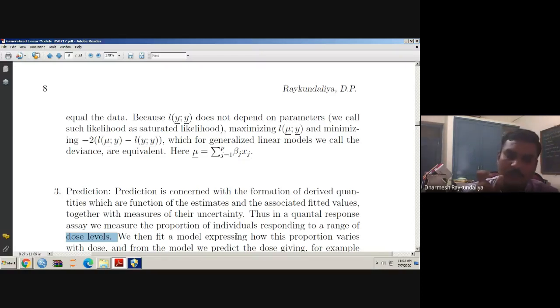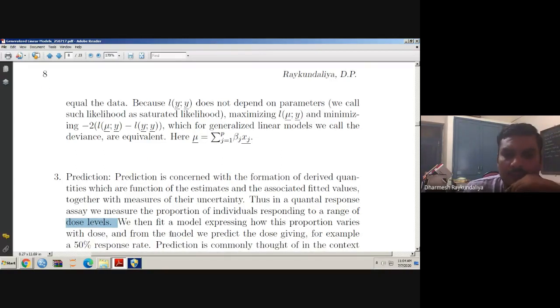If a certain dose is given, how many patients are cured? The response is whether the patient is cured or not, and the independent variable is the amount of the dose, which is controlled by the doctor. Your response is not quantitative but binary, and the dose is a quantitative independent variable. So you cannot apply linear regression analysis. One has to have a different method, known as logistic regression.